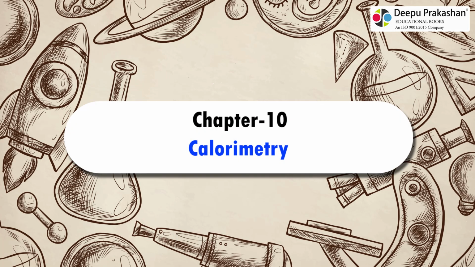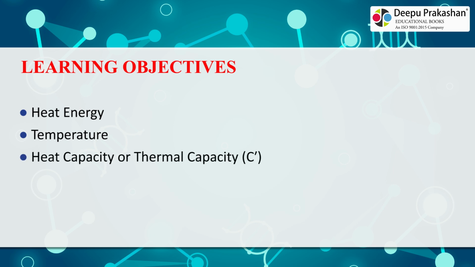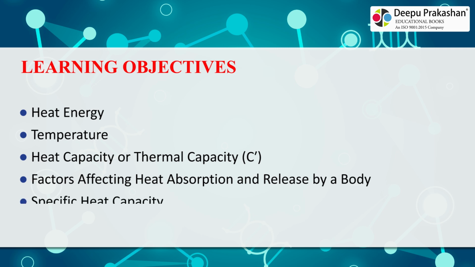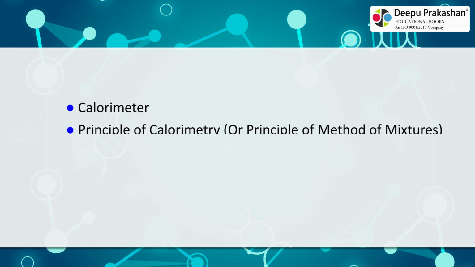Chapter 10 Calorimetry. Learning Objectives. Heat energy. Temperature. Heat capacity or thermal capacity, C. Factors affecting heat absorption and release by a body. Specific heat capacity. Calorimeter. Principle of calorimetry or principle of method of mixtures.